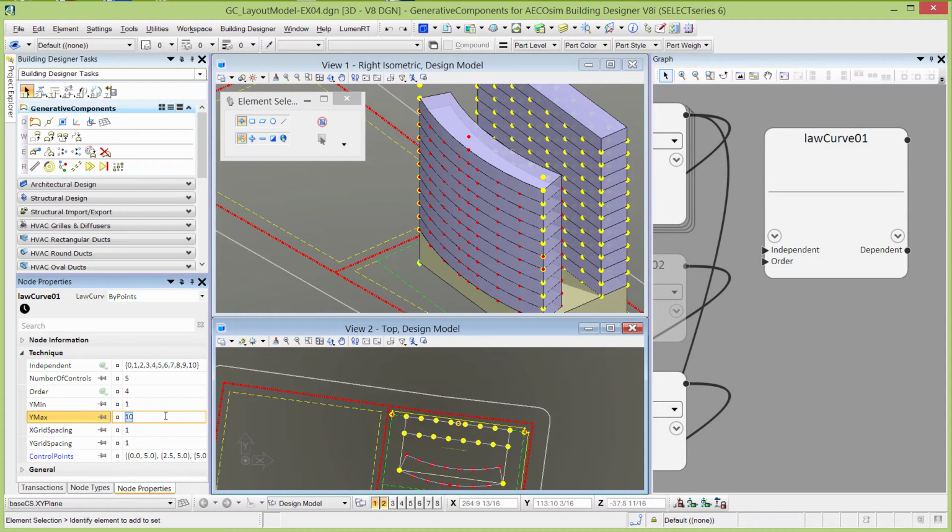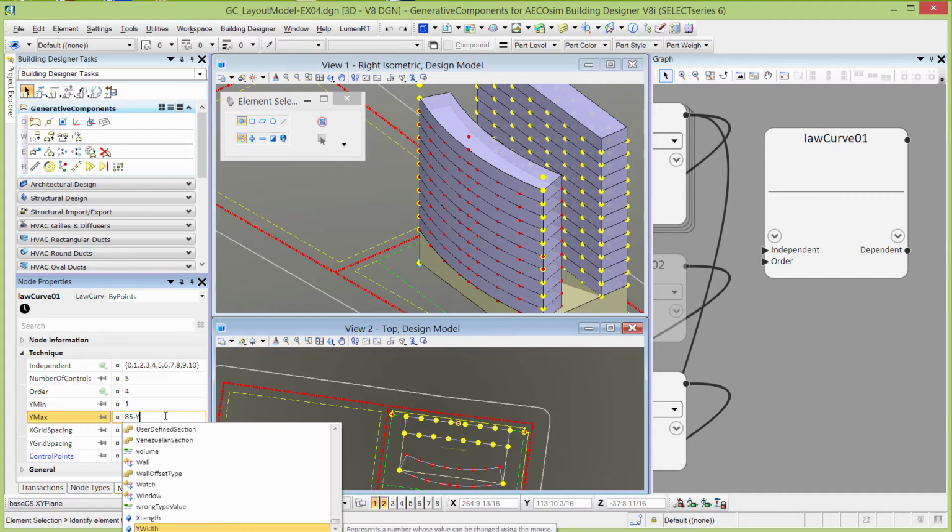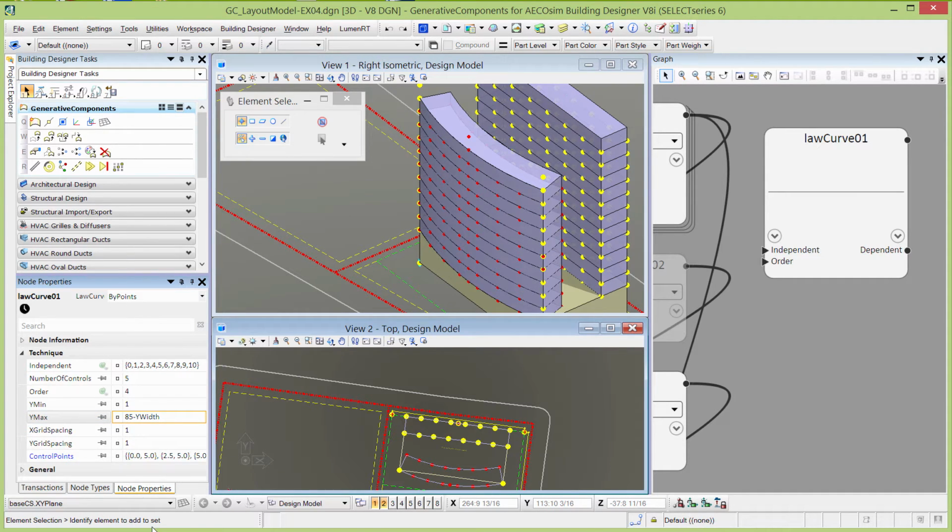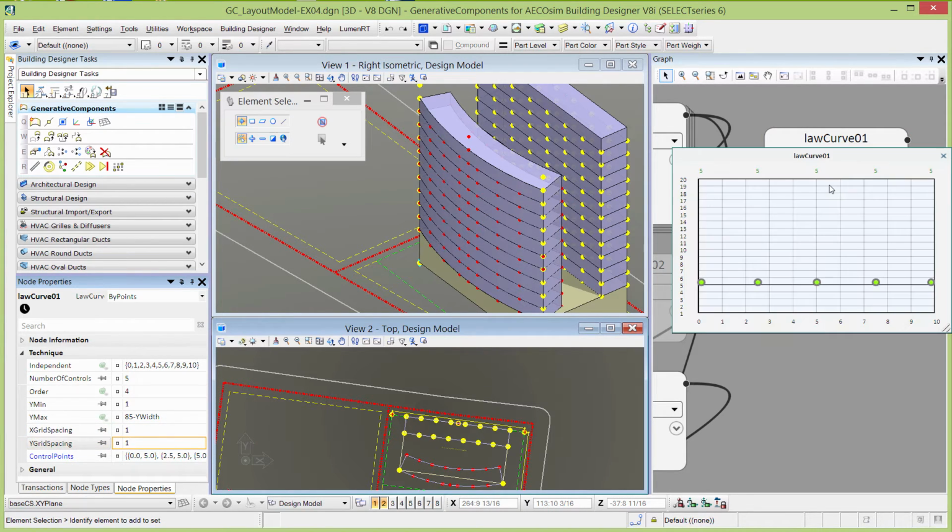If you remember, we took the depth of the site, which was 85 feet, and we subtracted out the width of the building, which is the y width variable. Then what we have left is the value we can make the arc depth. Then we do an x grid spacing, typically it would be 1, and a y grid spacing of 1. Then I'm going to click on the graph again. Now you can see our y values go from 1 to 20.